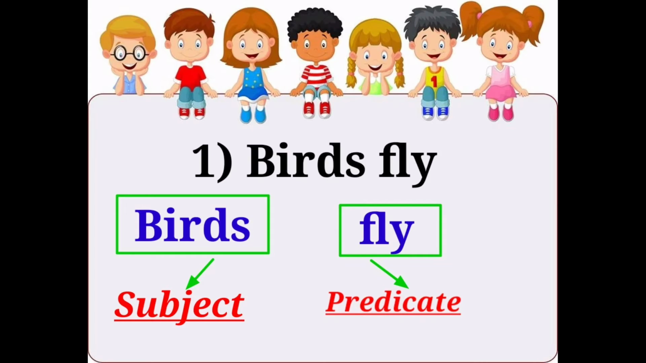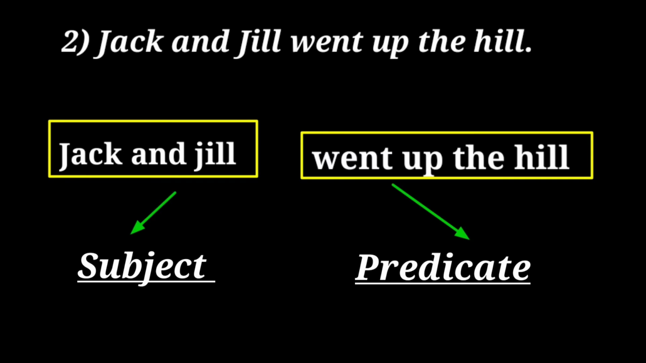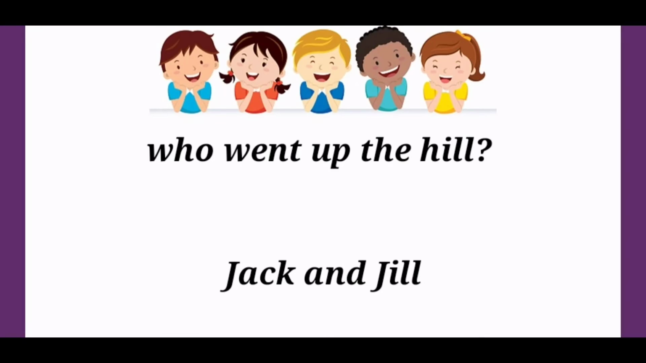Now look at the second example. Jack and Jill went up the hill. ஜாக்கும் ஜில்லும் மலைக்கு போனாங்க. ஓகே, this is Tamil meaning for this sentence. Okay, now look at the sentence. Who went up the hill? I told you before, right? The answer to the question is the subject of the sentence. So which is the subject here? Jack and Jill is a subject.